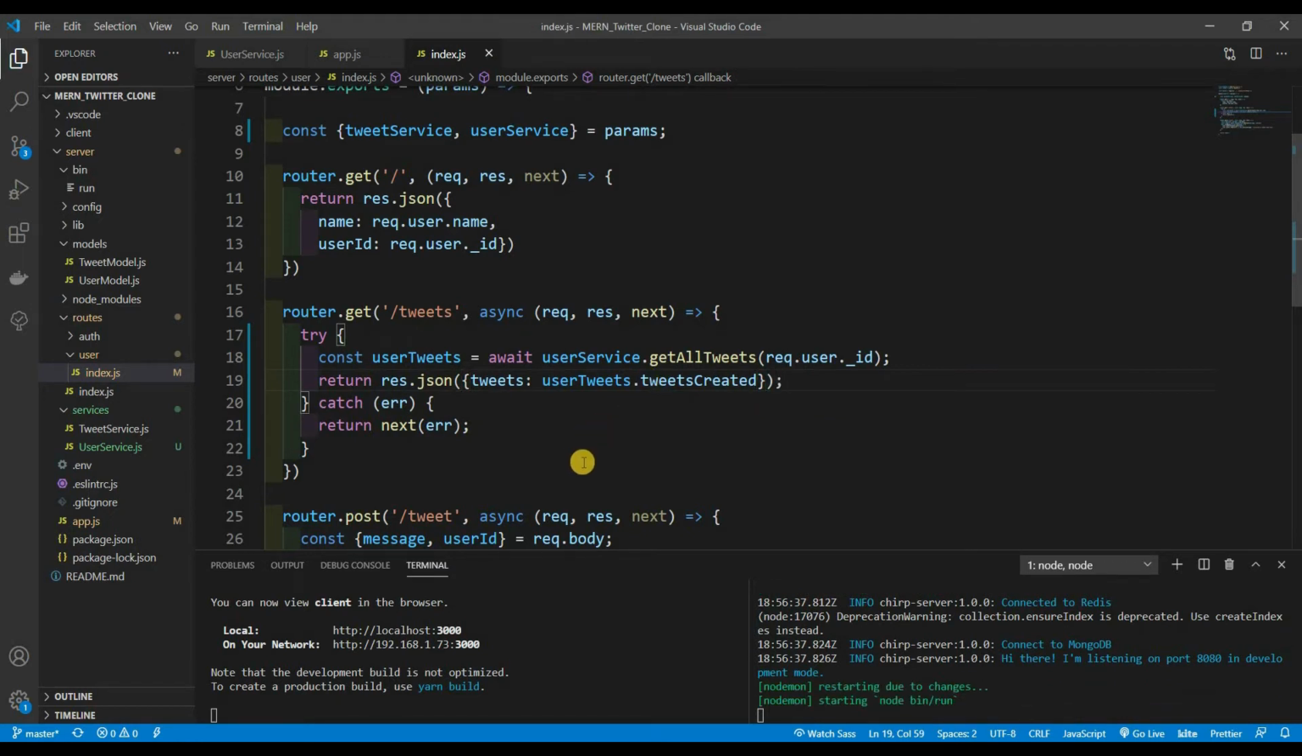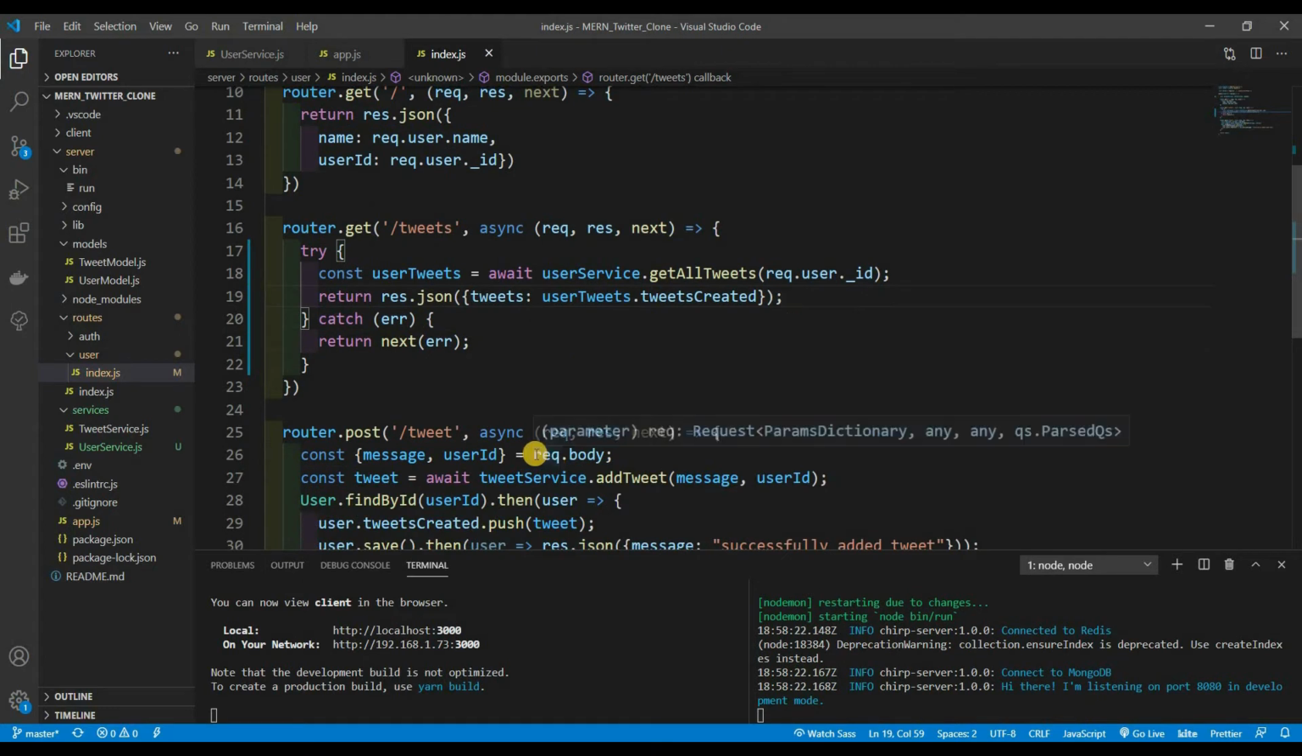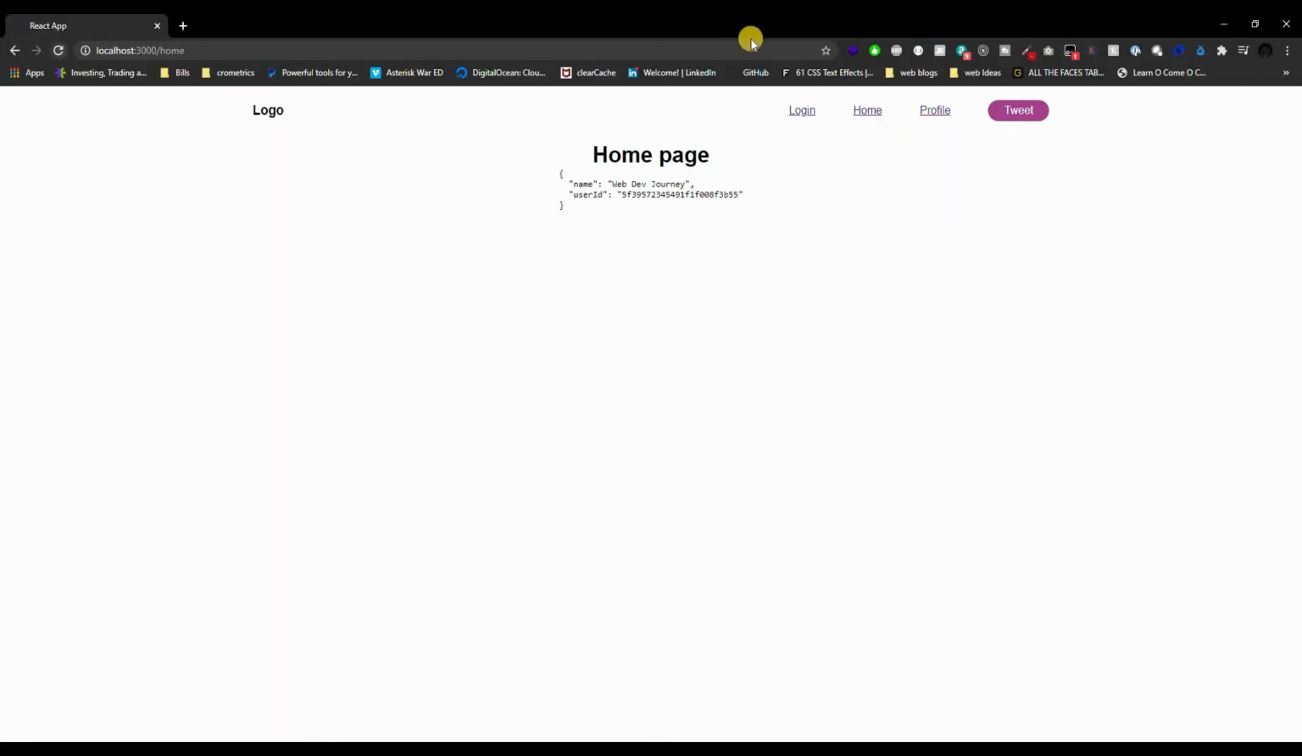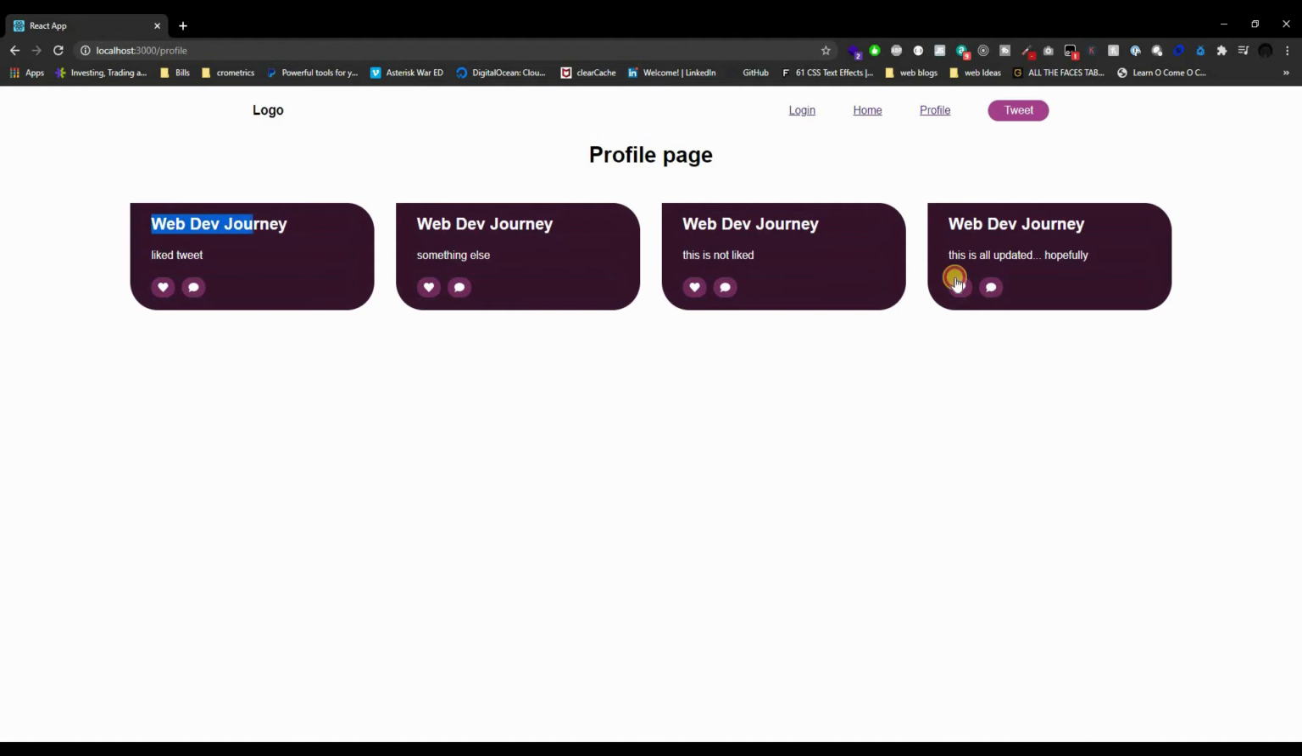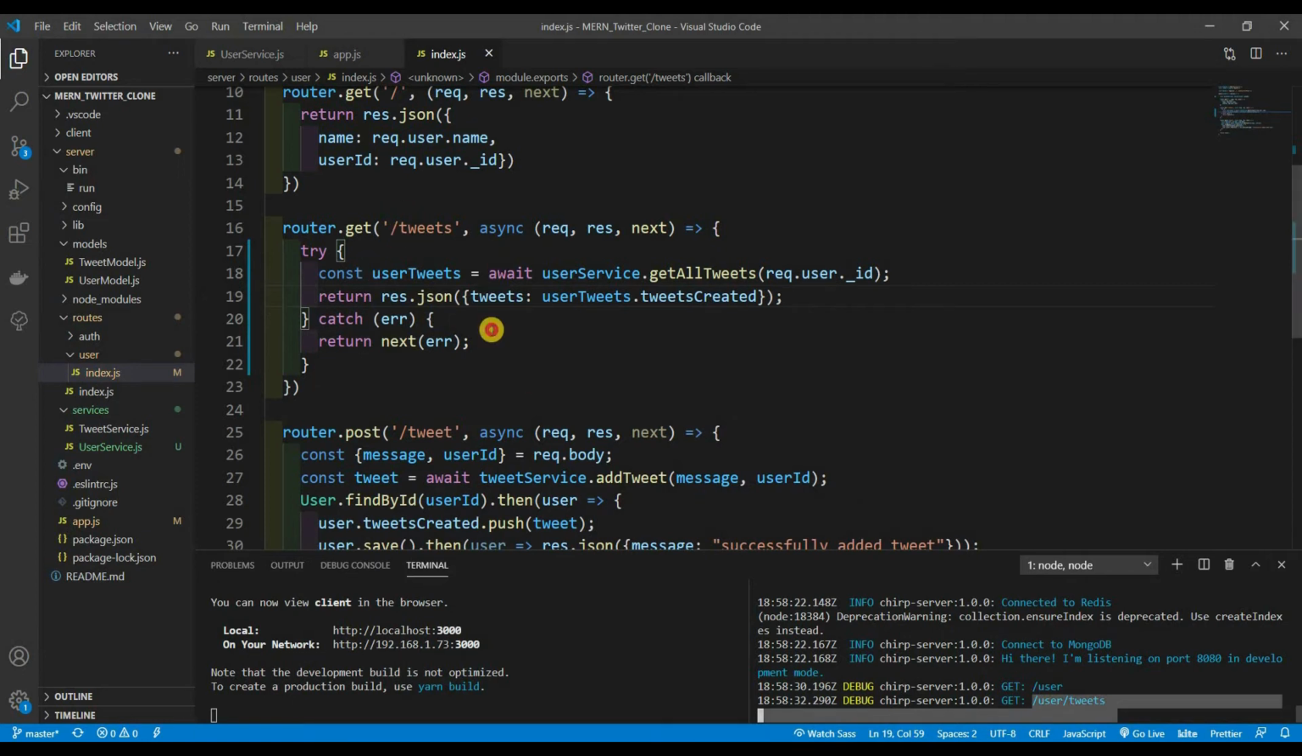All right. Hopefully that still works. Before we actually move on to the next, let's make sure it works. So refresh the page, go to home, go to profile. Okay, we still get our tweets. That's a good thing. So as you can see, userTweets.